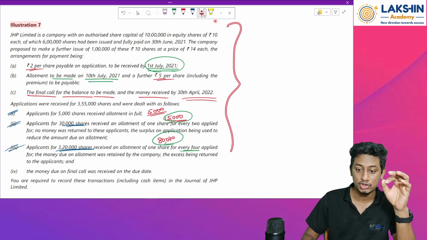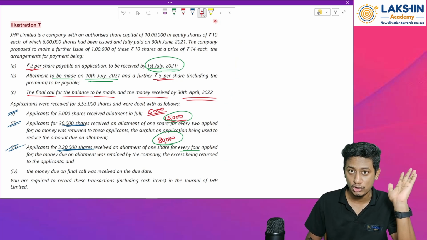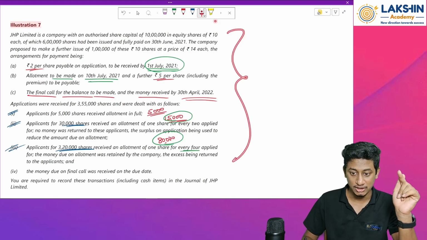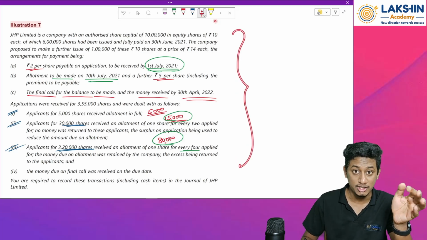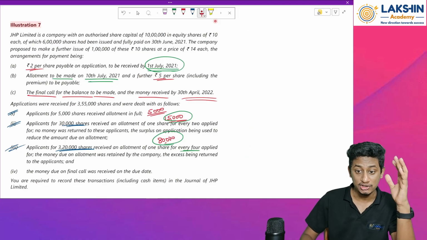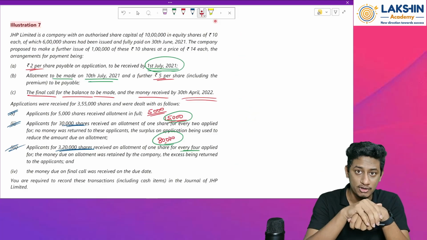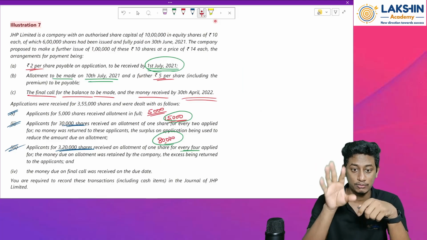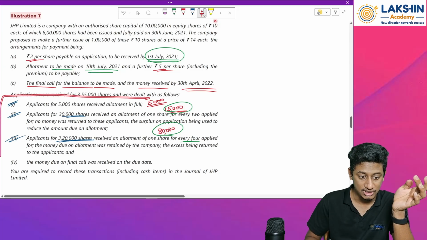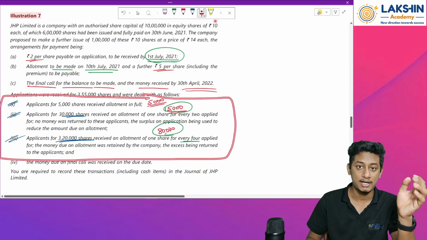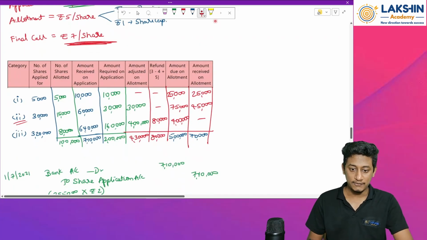This is the most complicated question I feel was there in the textbook with regard to your normal issue of equity. If you do this question, they might not ask you the same question, but if they ask you any tricky questions, because you have solved this particular question, it becomes really easy to solve that question also. So please try to solve this question, try to understand clearly what is happening. If you understand this particular crux, this is the crux of the question. If you crack that part, you are good to go. Clear? Okay. So we stop here for now. Thank you.